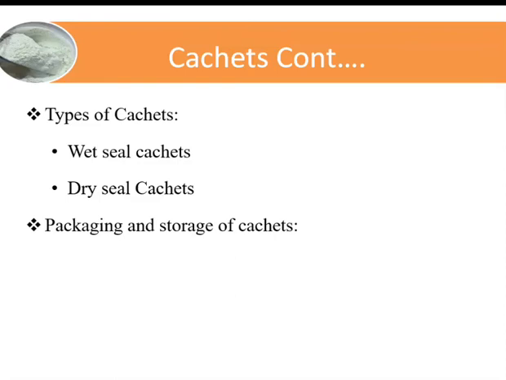The dry seal sachets consist of two hulls, the upper half and the lower half. The diameter of the upper half is slightly larger than the lower half. The powder drug is filled in the lower half and the upper half is fitted over it. The filled sachets are then sealed in a machine by pressing the two hulls, removed and packed in boxes. Now, packaging and storage of sachets. The sachets are packed in boxes or tins. They are labeled as: immerse in water for a few seconds and then swallow with a draught of water.